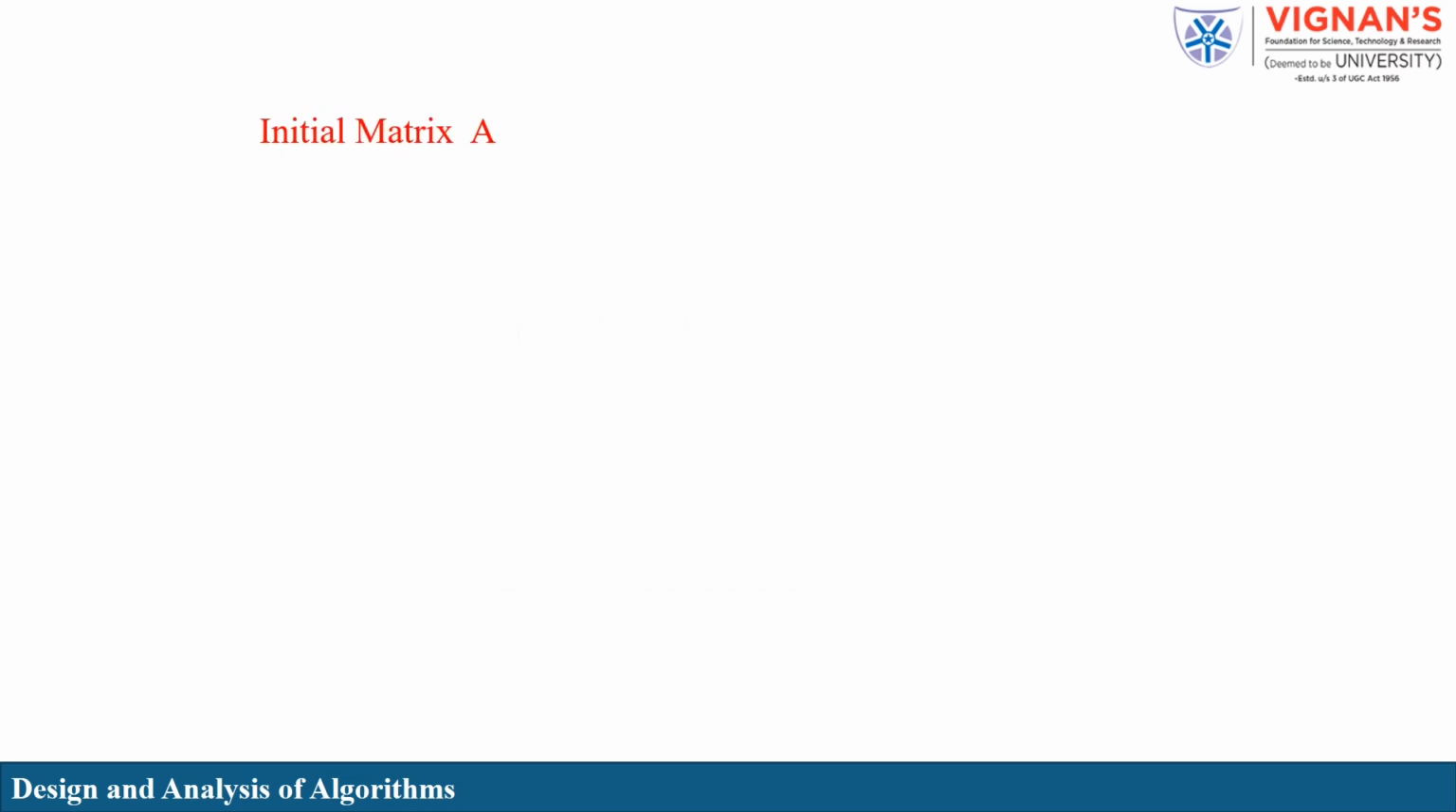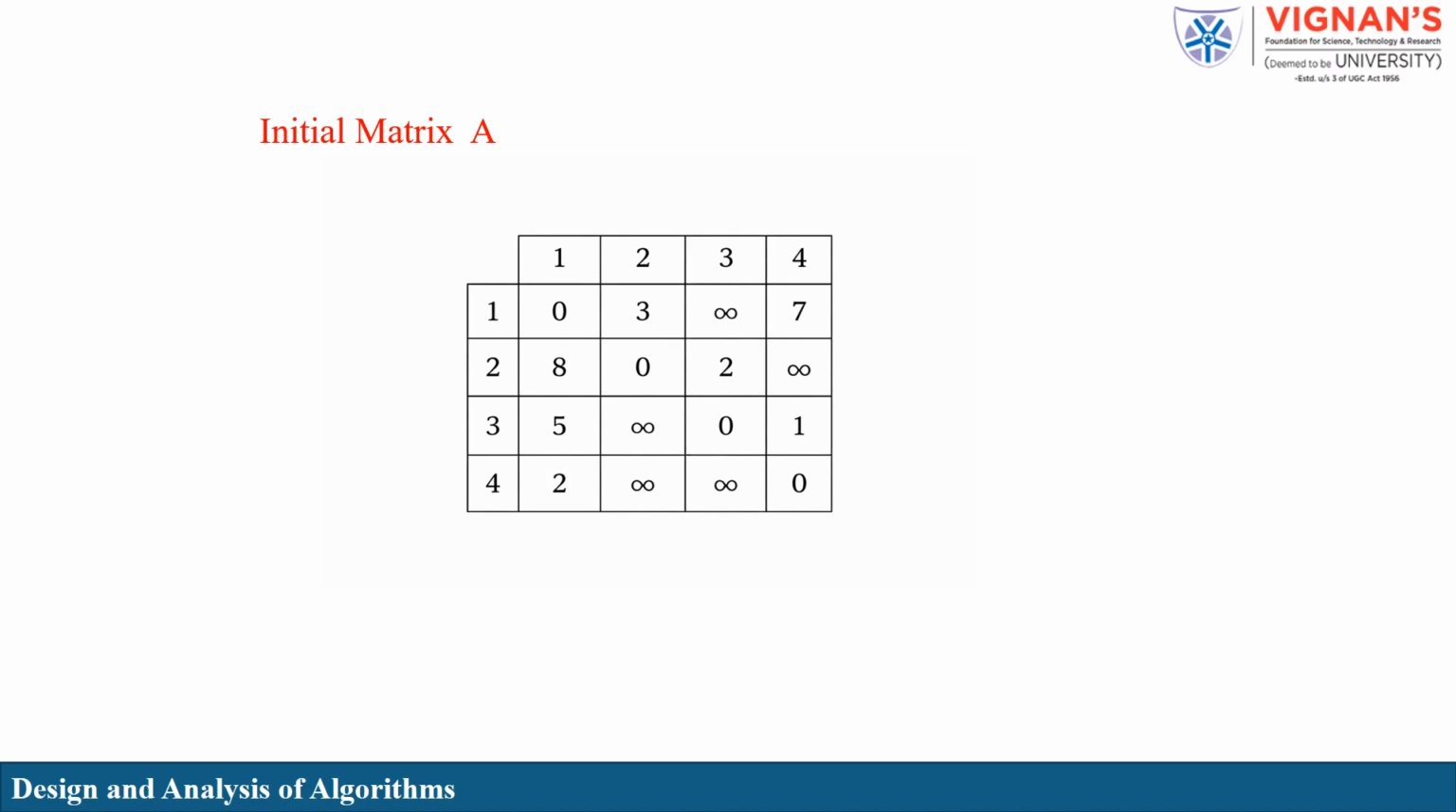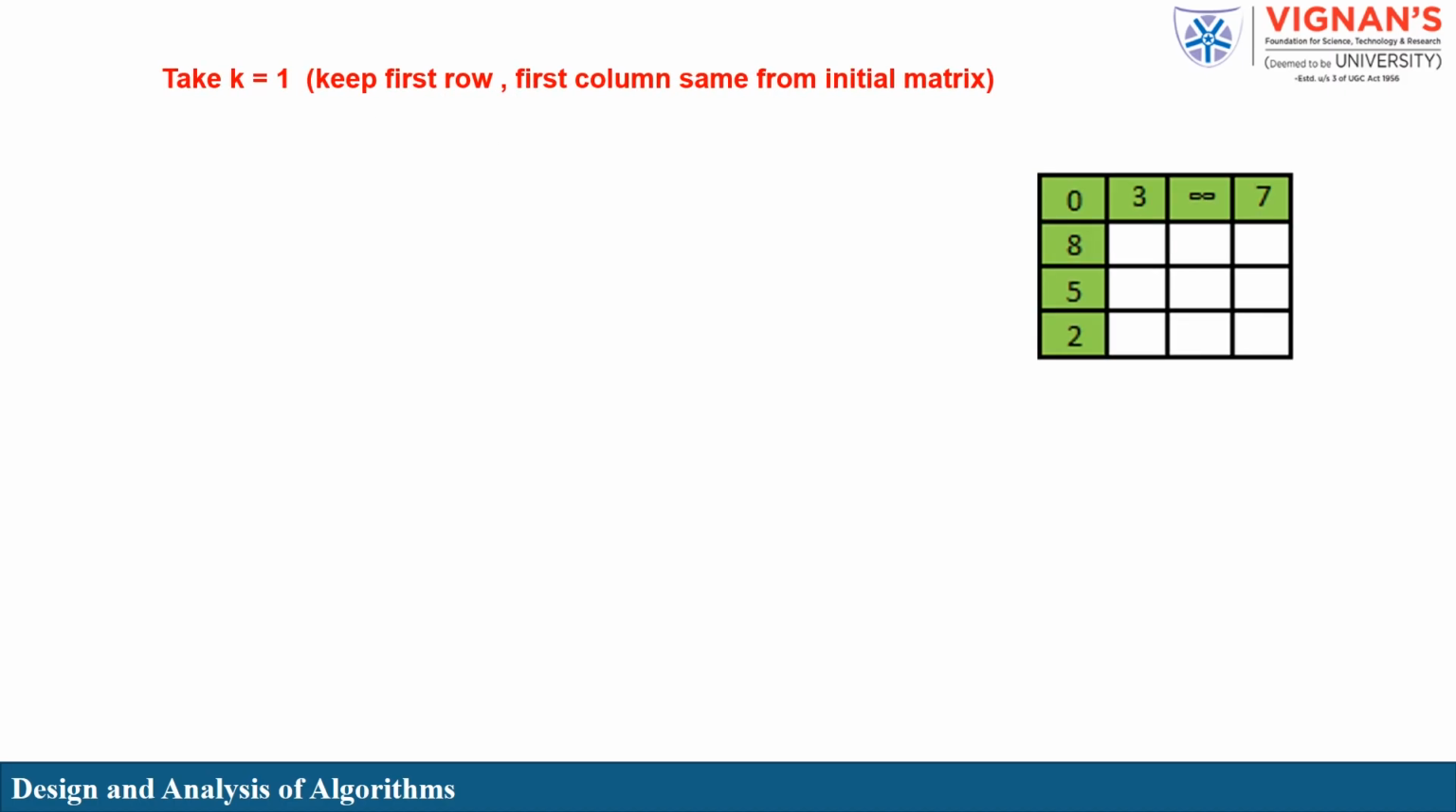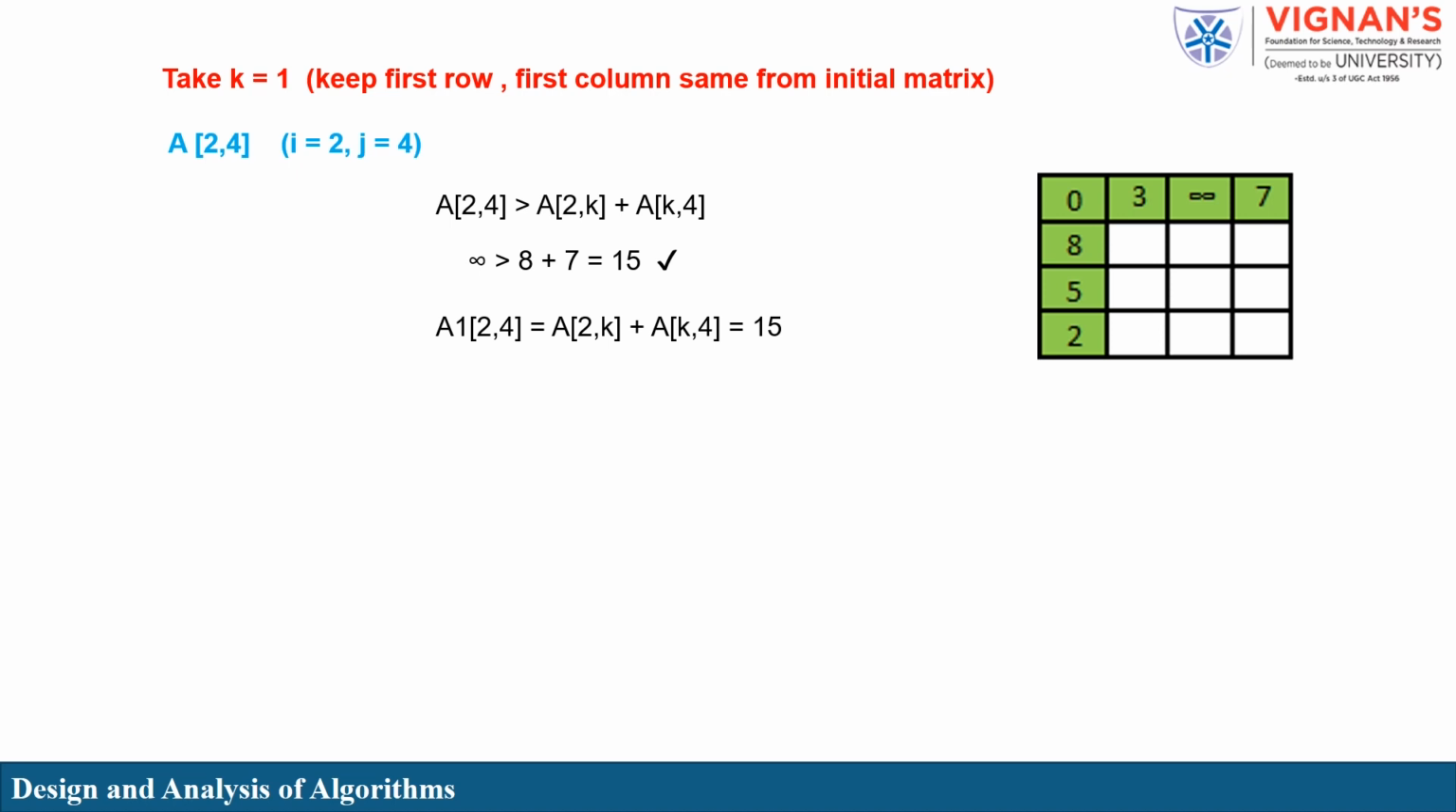Here is our initial matrix A0. Let's perform the Floyd-Warshall algorithm. If the current distance A(i, j) is greater than A(i, k) plus A(k, j), we update it. For example, for i equal to 2 and j equal to 4, A(2, 4) was infinity, but A(2, 2) plus A(2, 4) equals 15, so we set A1(2, 4) equal to 15.